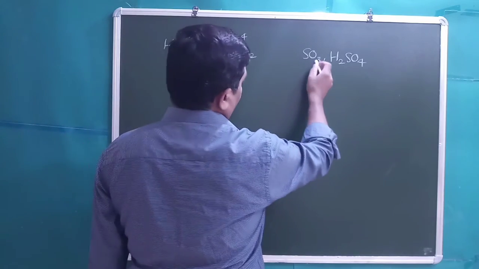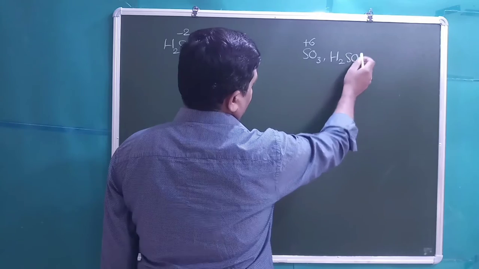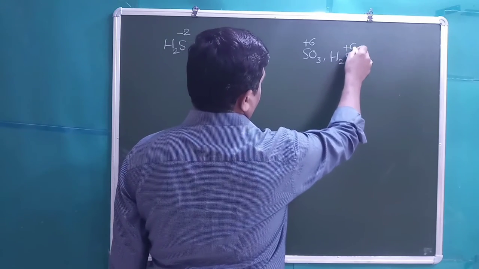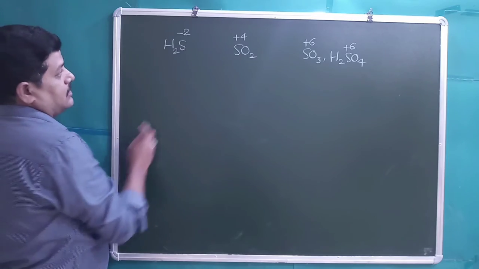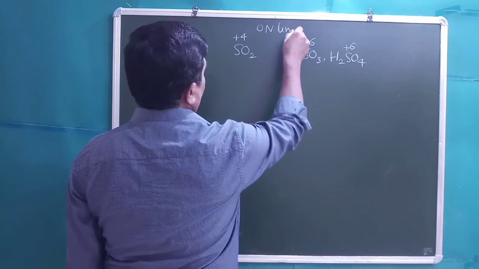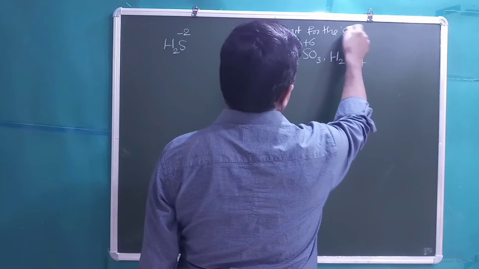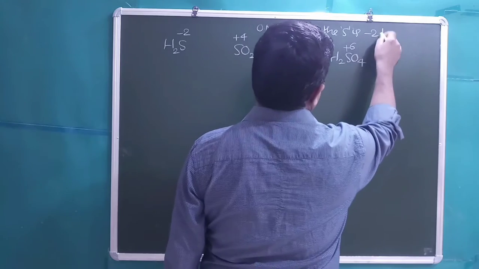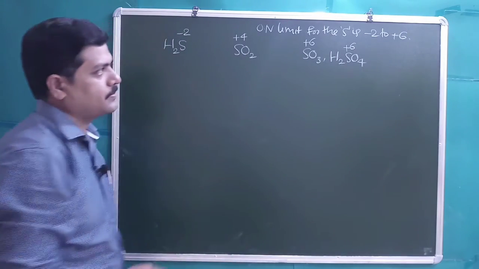Oxidation state of sulfur in SO3 is +6. In H2SO4, sulfur oxidation state is +6. Earlier we discussed that the oxidation number limit for sulfur is -2 to +6.